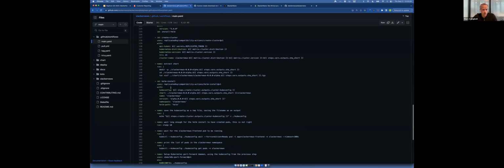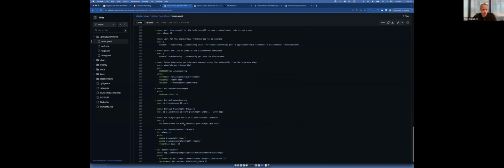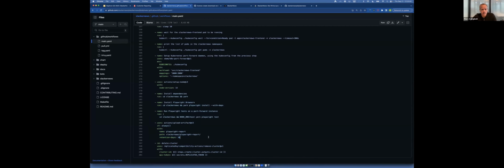But then we do the Helm install, and one of the things that we don't have in here yet, but we will do, is another matrix of different values, with Postgres, without Postgres, different types of configurations that you can have. But then this runs a set of end-to-end tests using Playwright against every installation in that compatibility matrix.